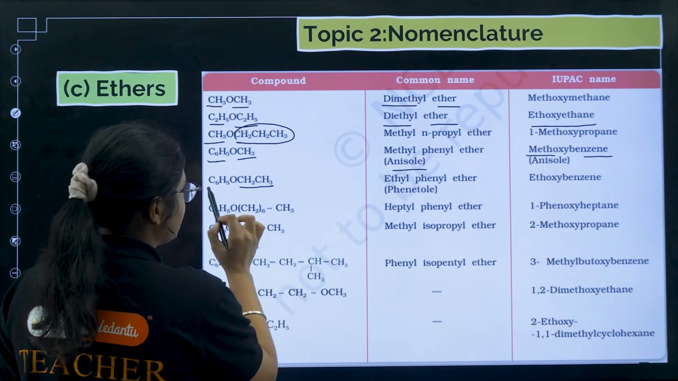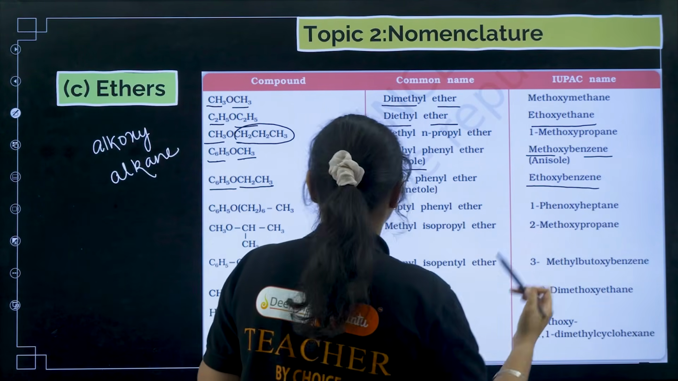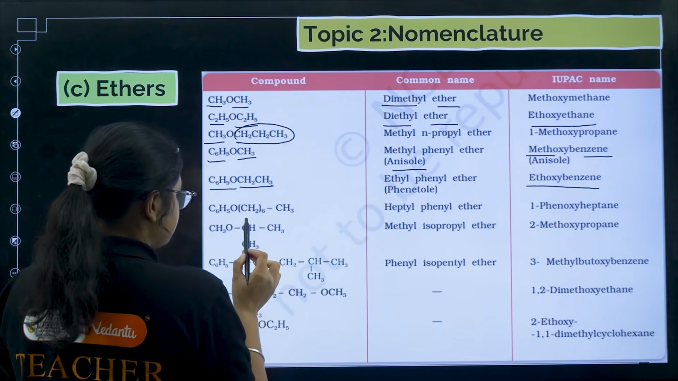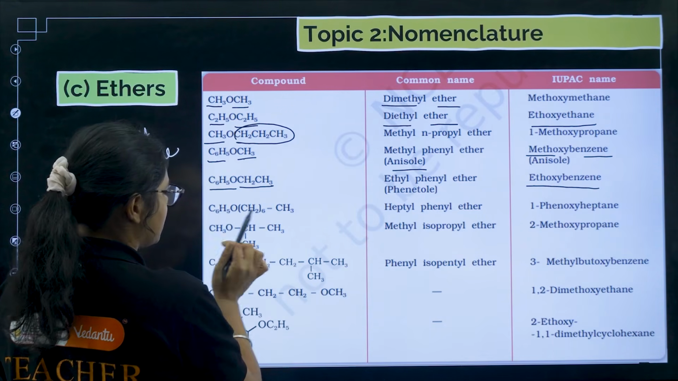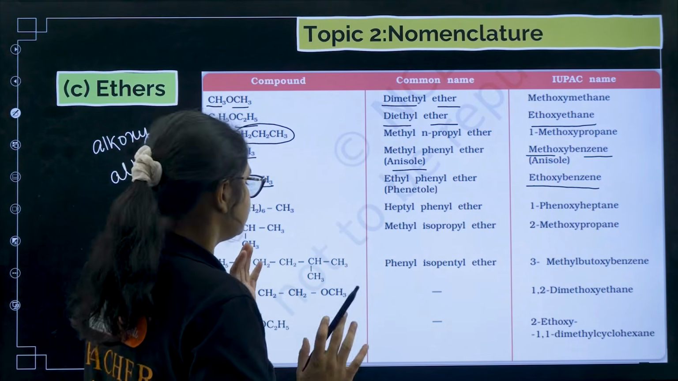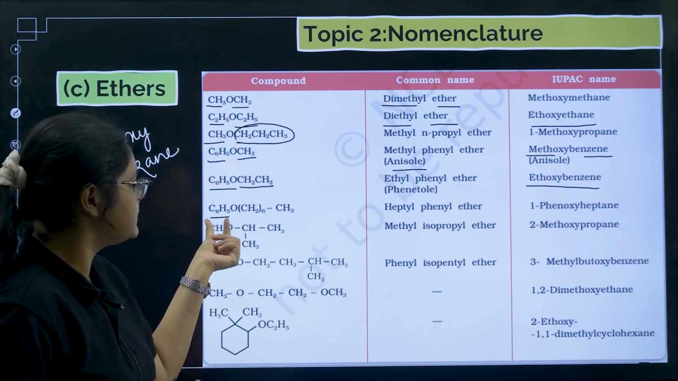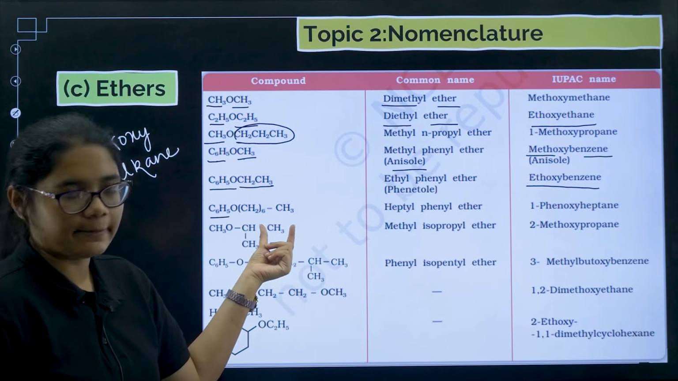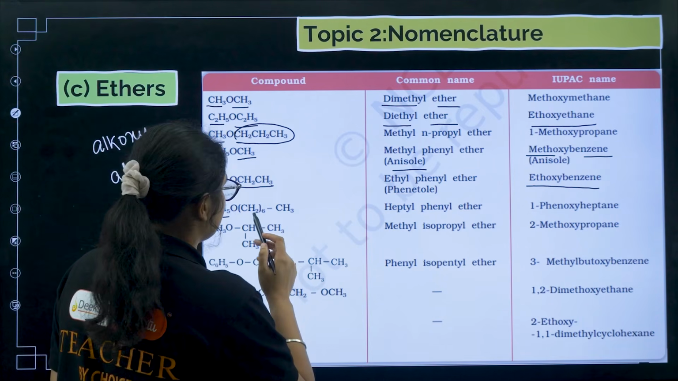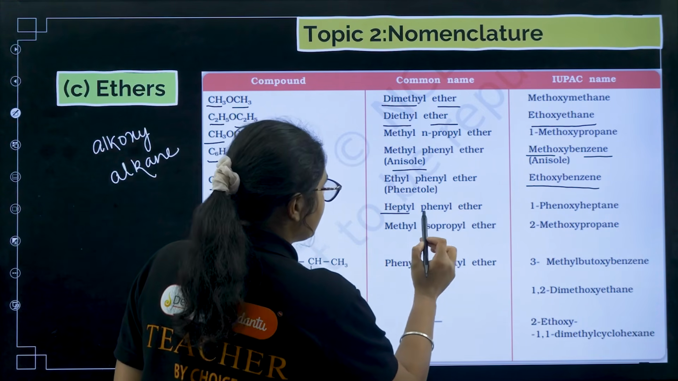Here we have ethyl phenyl ether, or you can write ethoxybenzene. Now here, what is there? 7 carbons on one side and a benzene ring on the other. So you see here the number of carbons is more, right? 7 carbons are there, and here only 6 carbons. So the parent chain will become heptane. I can write here first heptyl phenyl ether.